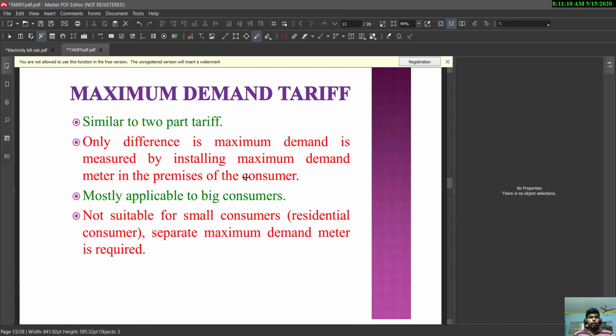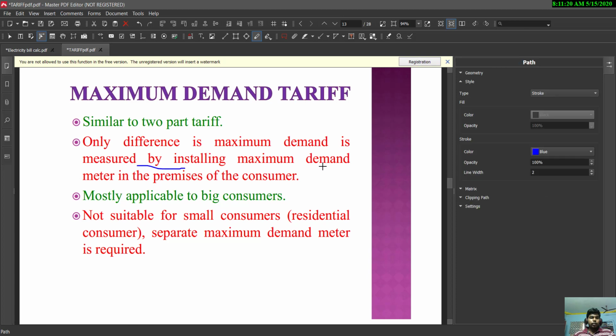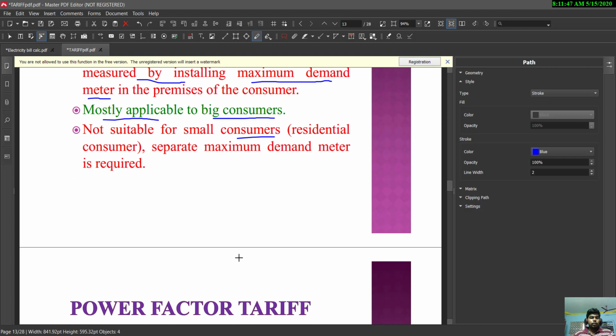Next one is maximum demand tariff. It is one kind of tariff which is similar to the two-part tariff. The only difference is that the maximum demand is measured by installing a maximum demand meter in the premises of the consumer, based on the consumer's need. Mostly applicable to big users, that is large consumption industries. It is not suitable for small consumers, that is residential consumers.